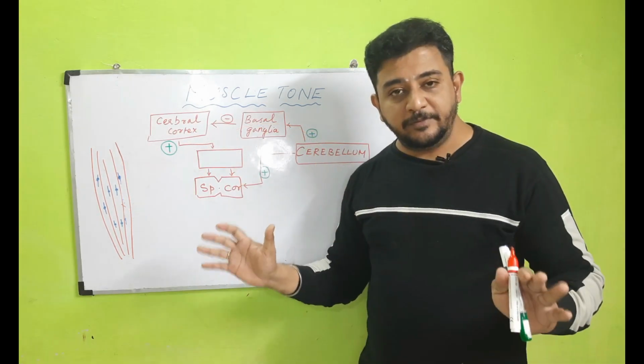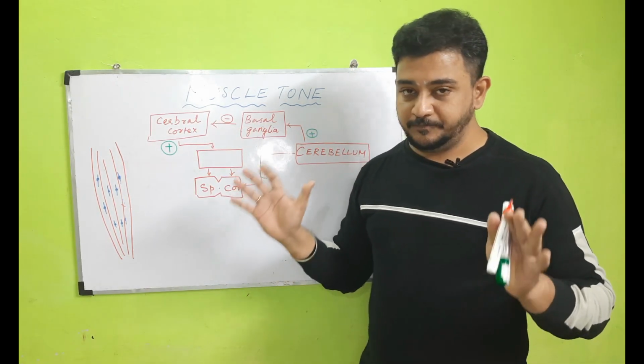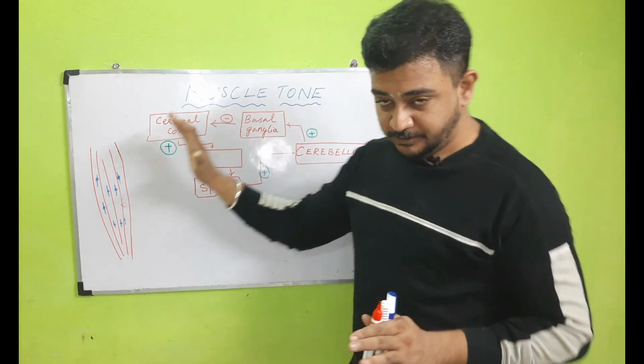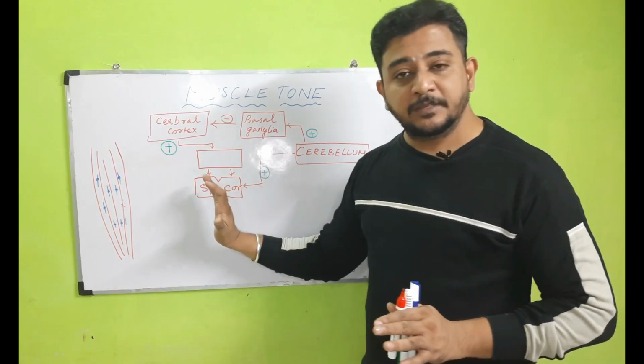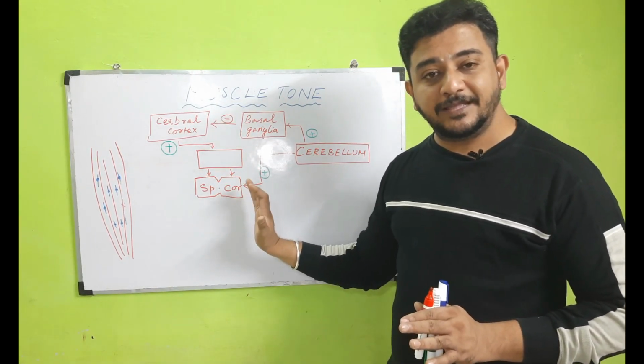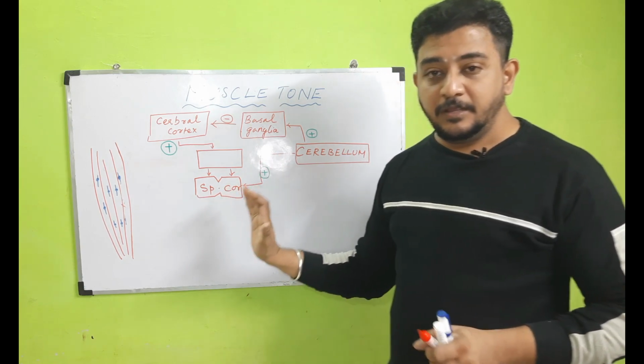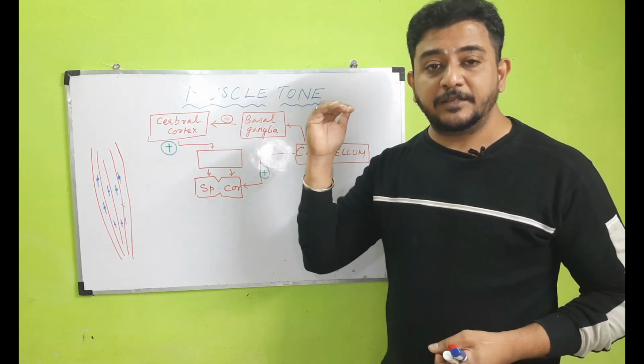Is tone only maintained by the gamma motor neuron? No, there are various structures that influence the gamma motor neurons, which are located in the anterior horn cells of the spinal cord. These are called supraspinal influences.